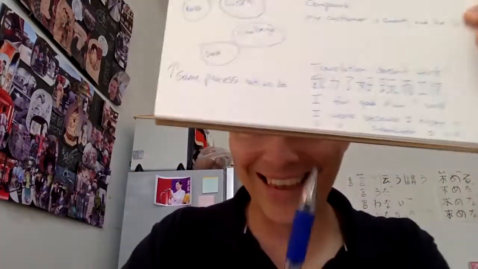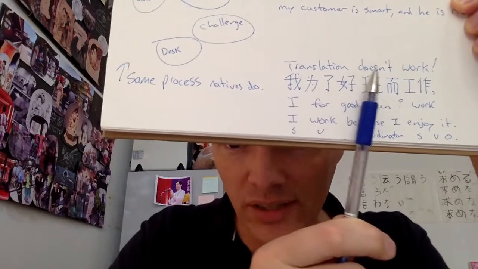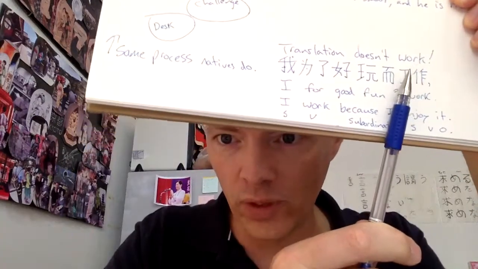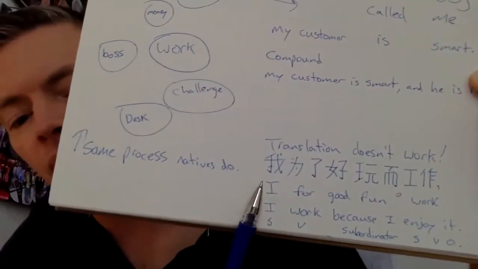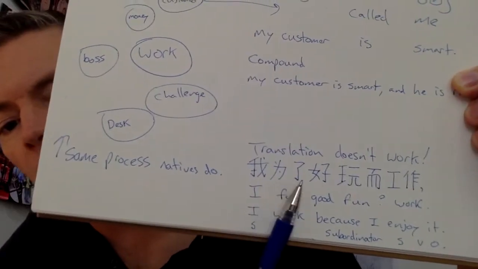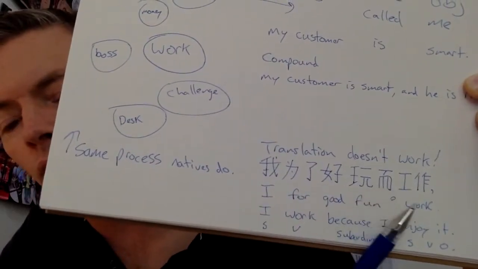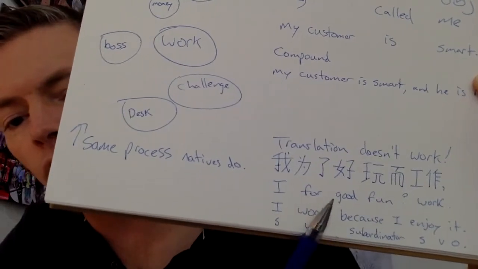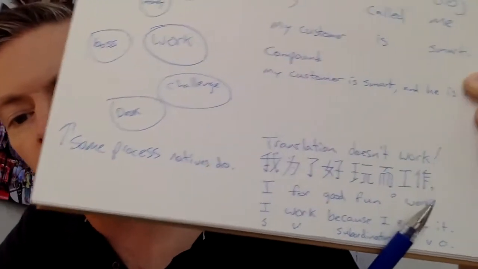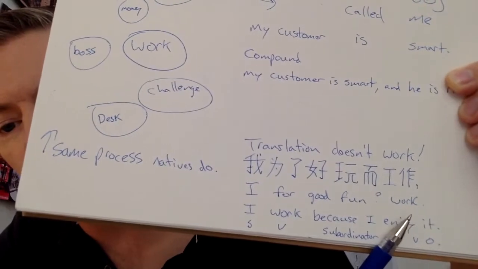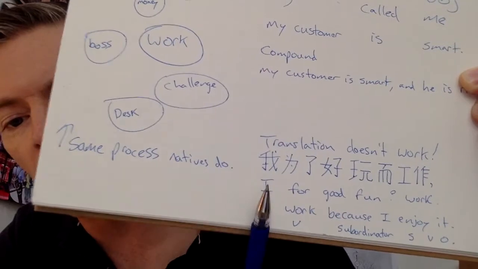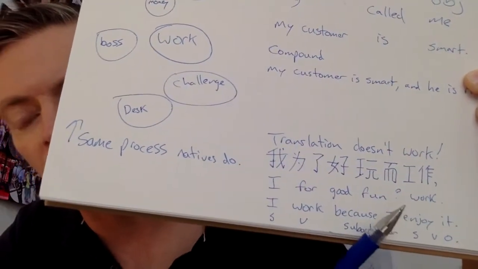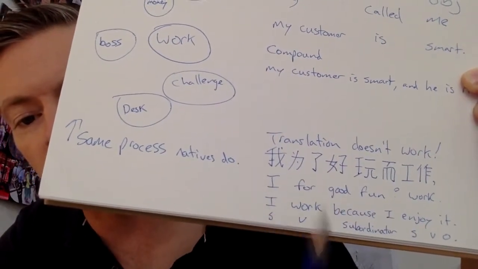It's a bit awkward. Translation doesn't work. From your language into English, translation doesn't work. So, let's see. In Chinese, 我为了好玩而工作. I for good fun work. That's in Chinese. Now you're thinking in Chinese, or your language, I for good fun work. In English, that is incorrect grammar.